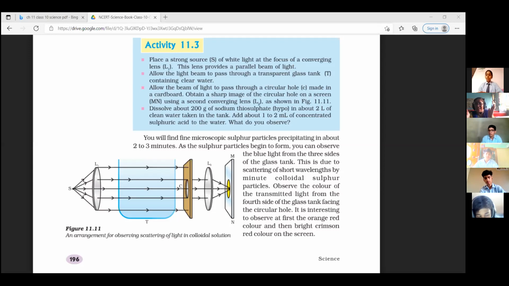Many particles are attacking the small wavelength and it will get scattered easily. Agree? So first of all the blue color appears, very faint violet color appears, then indigo, and blue is the most scattered color, such that this tank appears to be blue.